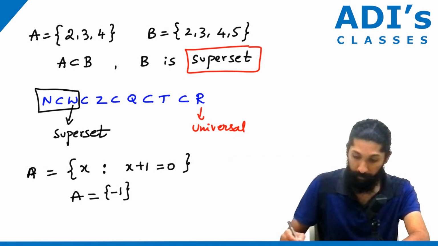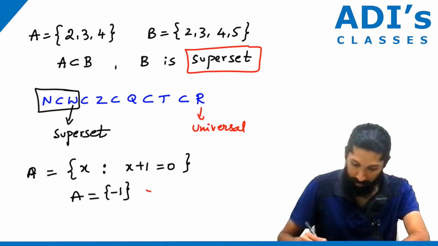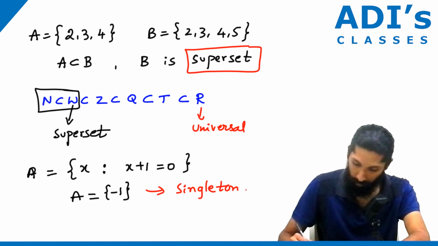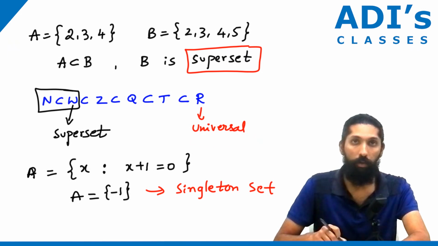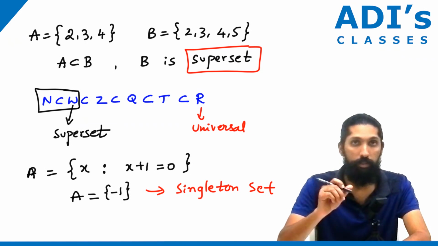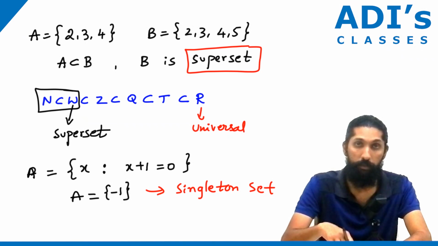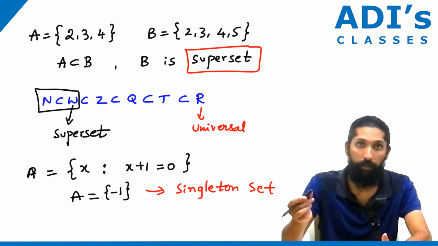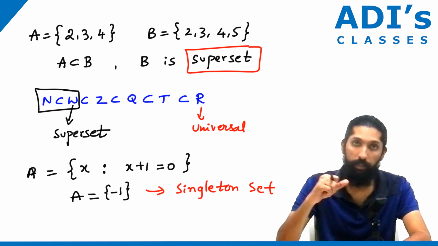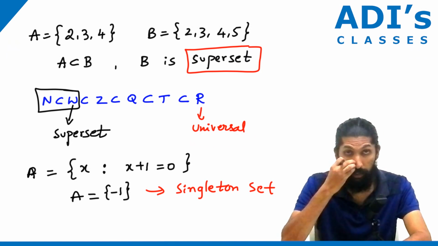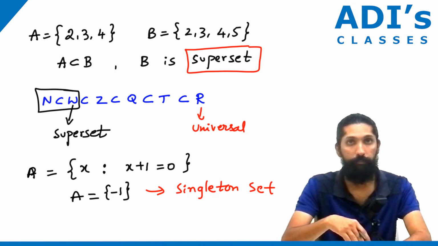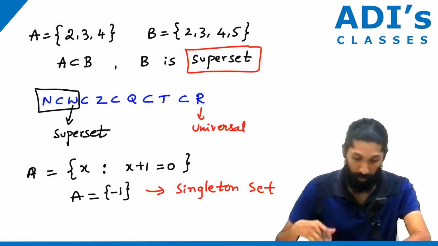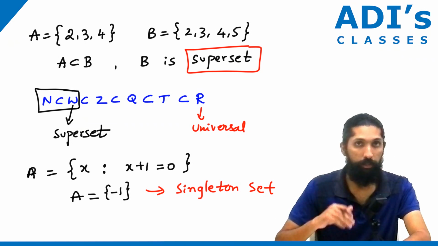These types of sets are called Singleton sets. The reason is it has only one element. Now, a Singleton set is a subset of what? A universal set, depending on what your universal set is. So generally, a Singleton set is also a subset, depending on what you are looking at. Fair enough?